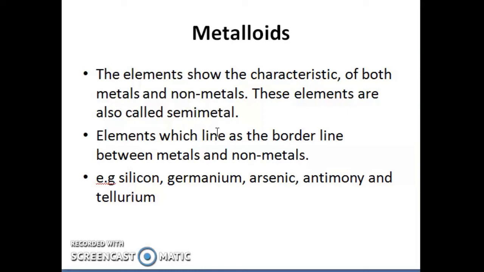So we could conclude that elements which lie on the borderline between metals and non-metals may behave as a metal or as a non-metal. We call those metalloids. Examples are silicon, germanium, arsenic, antimony and tellurium.